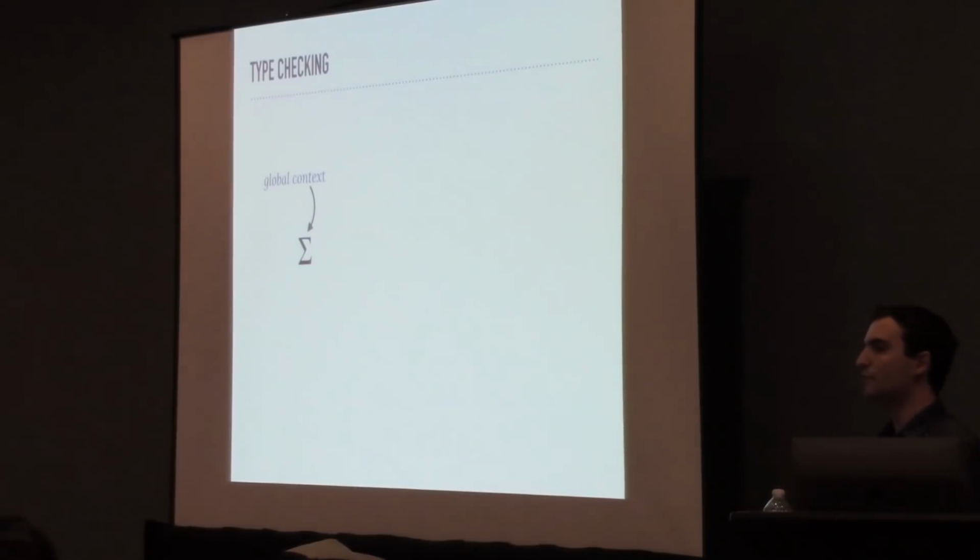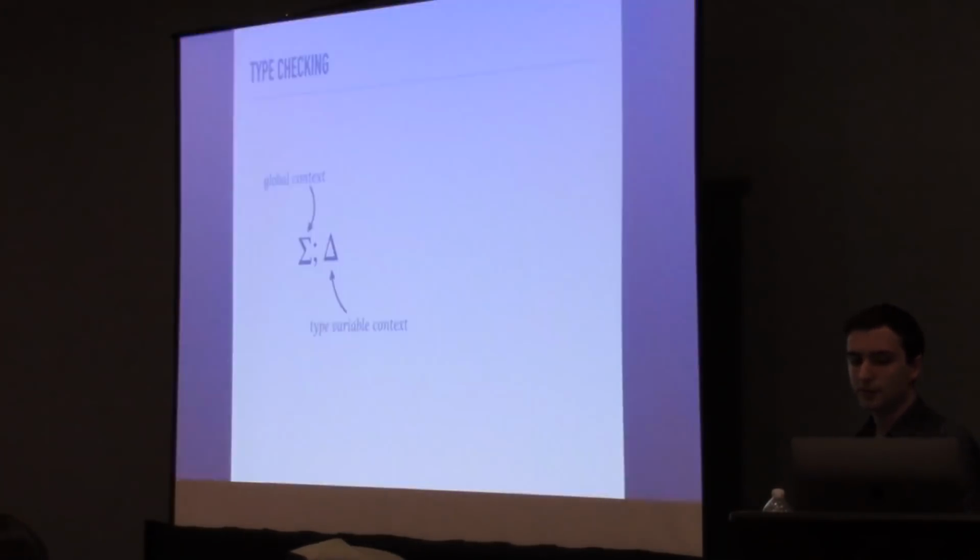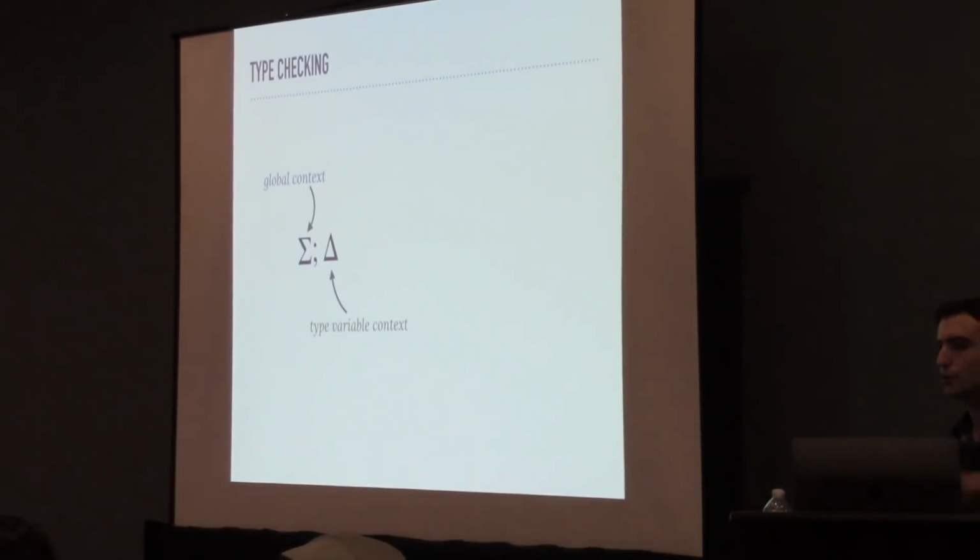So this is like struct definitions, type aliases; you could have, we currently don't, but you could have top-level function definitions in this environment. It's relatively standard. Then we have the type variable context delta that contains all of the in-scope type variables and associates them with their respective kinds. In our type system, we only have two kinds, type and region.